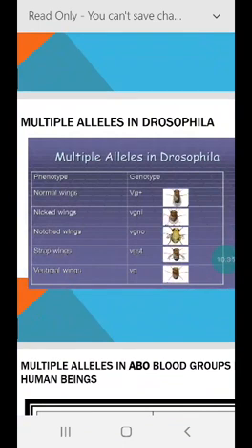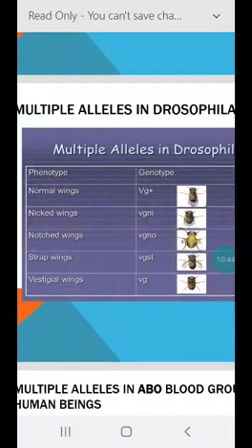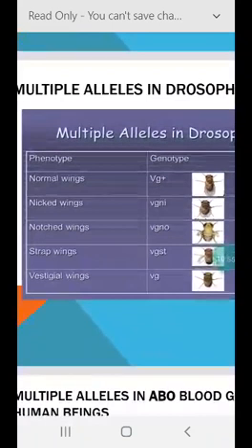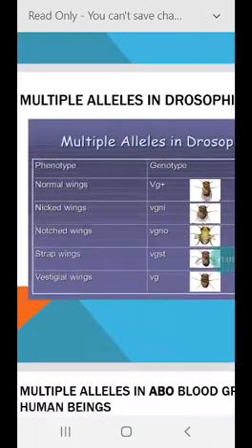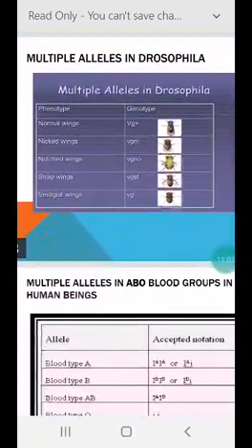So the normal wing is wild type, and it is denoted by VG plus. The extreme expression with no wings is VG, while nicked wings is VGNI, and notch wings is VGNO. Strap wings is VGST. So these are variations because of mutation in alleles forming multiple traits.